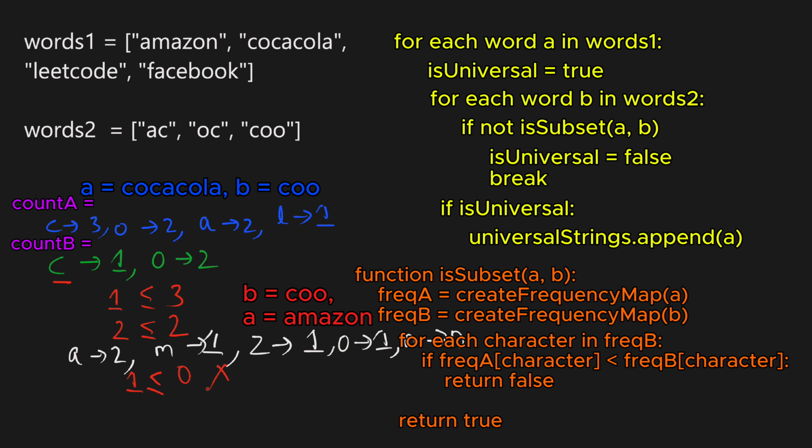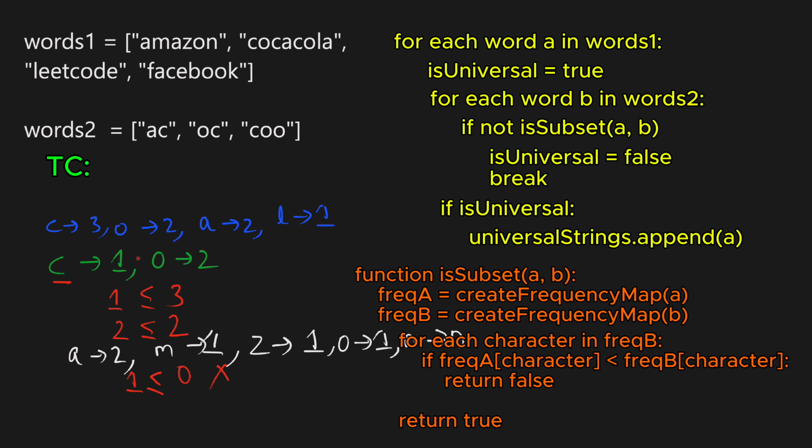So in summary, we will iterate through all the words in words 1 and check it against each word in words 2 by building the frequency map and comparing the frequencies. And if all the words in words 2 are subsets of a word in words 1, we will add it to the list of universal strings.